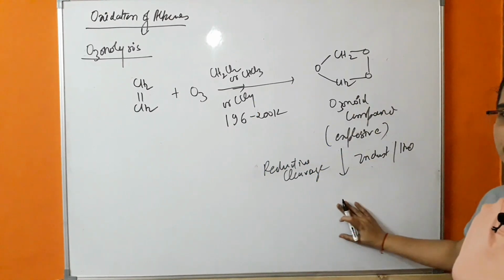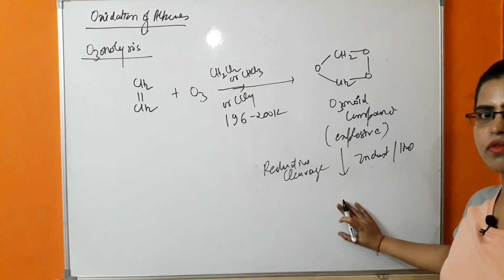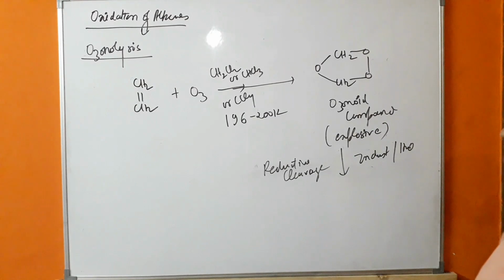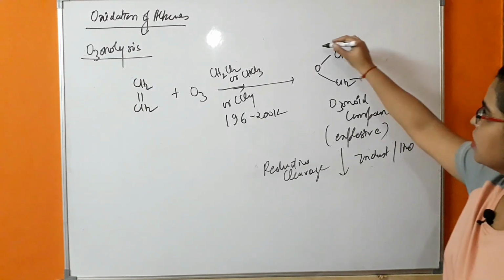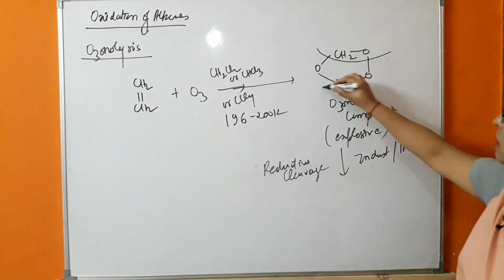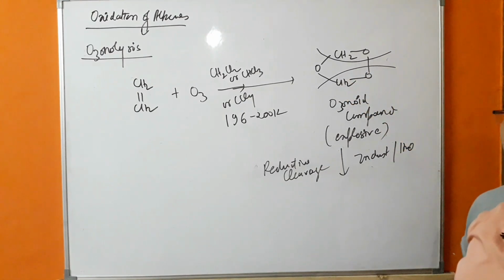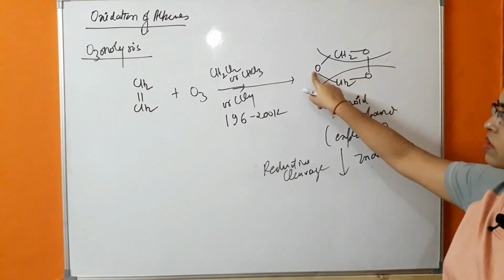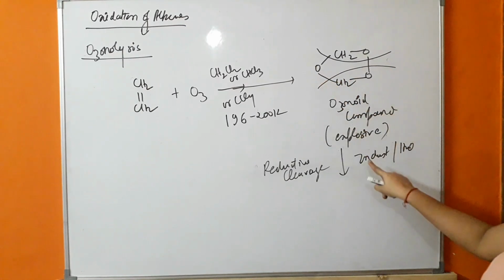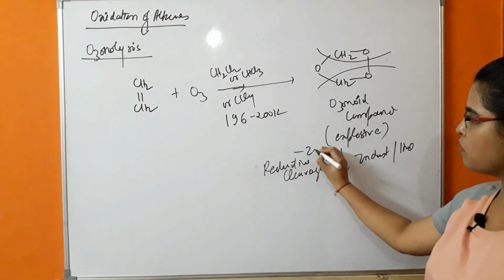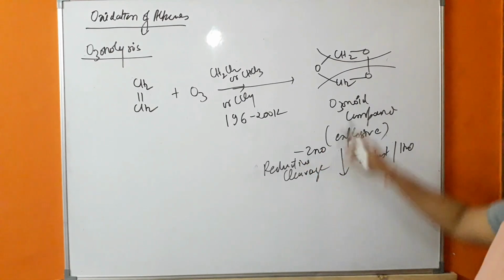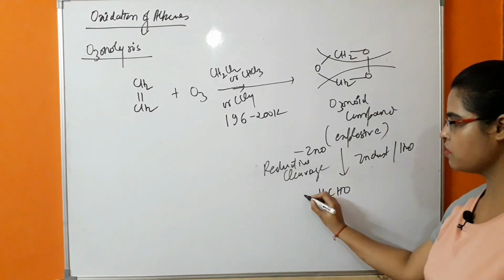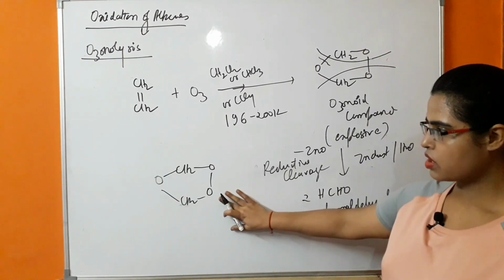It means the product which will be formed has a smaller number of oxygens in comparison to this ozonoid compound. So what will be happening? How is the reductive cleavage taking place? This bond will be broken like this, and this will be like this. So the cleavage of the bond will occur in this way, due to which this oxygen will be removed and combined with this zinc. So ZnO will be removed, and the formation of HCHO will take place, that is formaldehyde. This reaction is taking place.